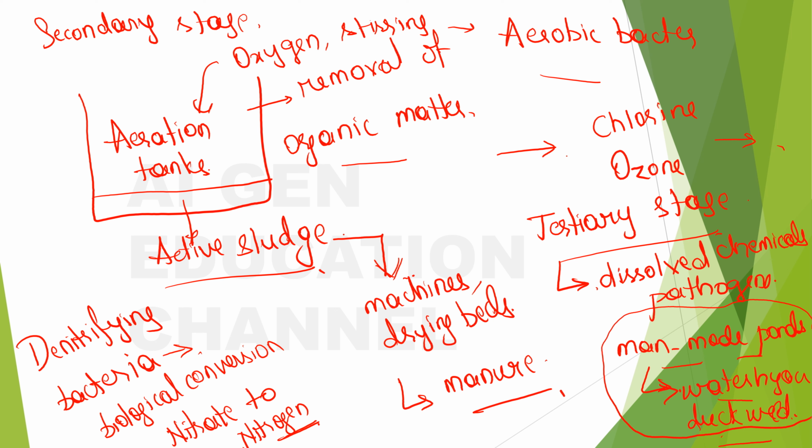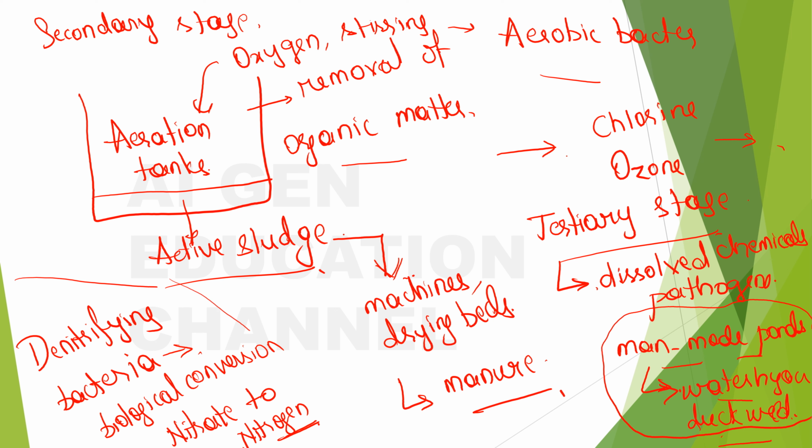Now don't get confused with all these. In the tertiary stage you just have to eliminate the dissolved chemicals and pathogens, right? This is only for that, and for this we use man-made ponds where water hyacinth and duckweed will be present. It is enough if you remember till that point. You need not think about the denitrifying bacteria.